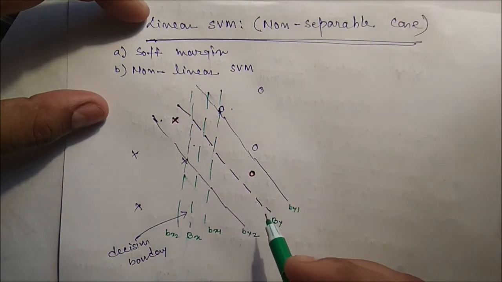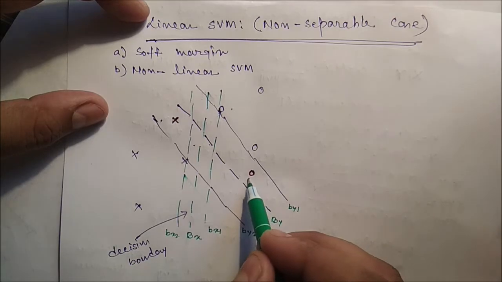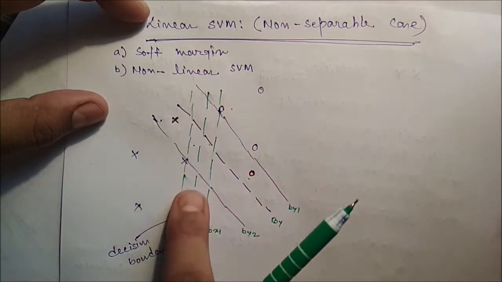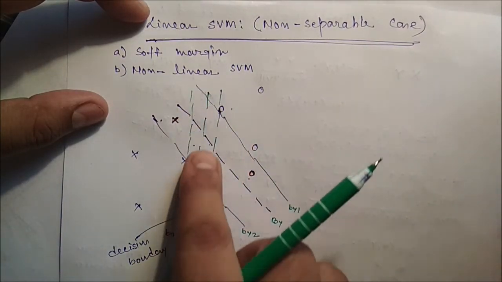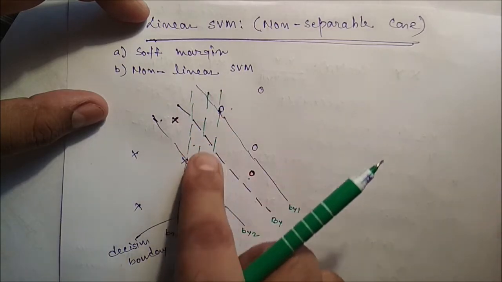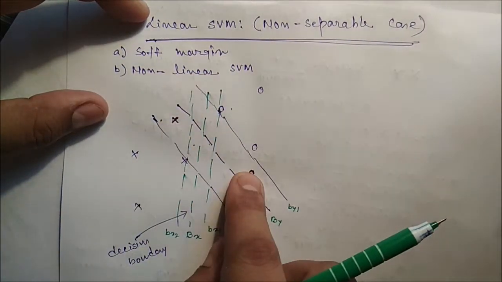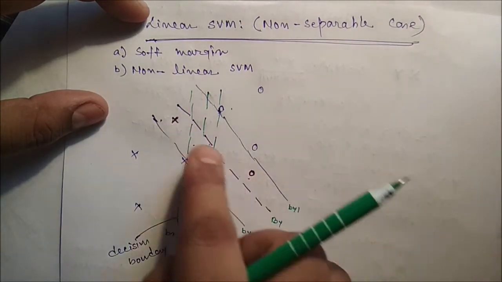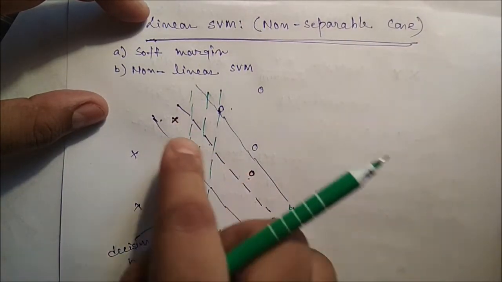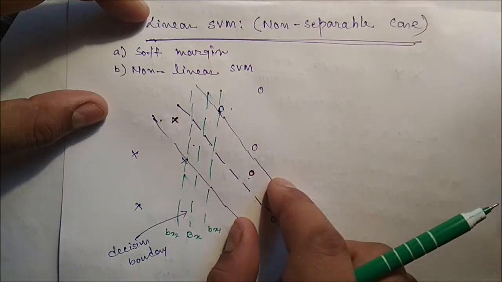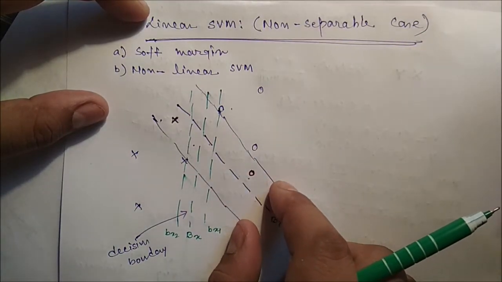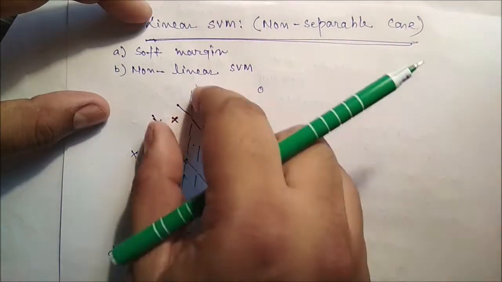misclassification is there, or training error is there. In this strip there is no training error, so it is pure, no error is present. But here two training errors are there, this is one and this is one. So definitely we should not introduce error inside the strip. But now we have to select which one is better.